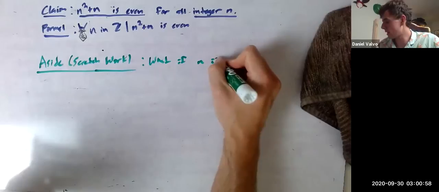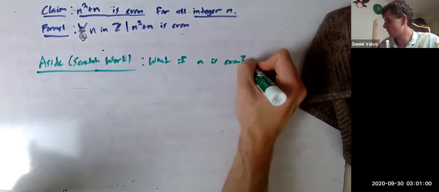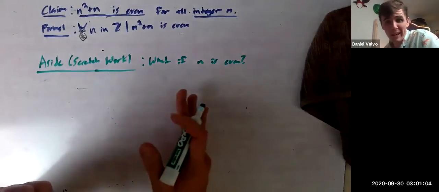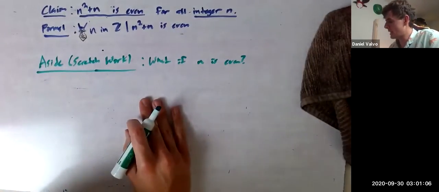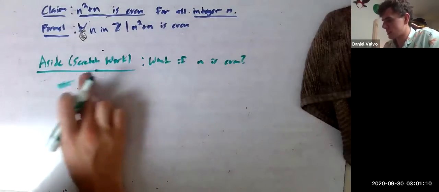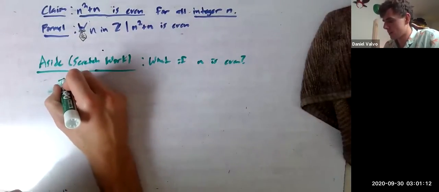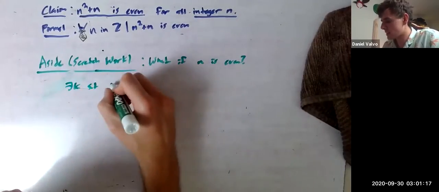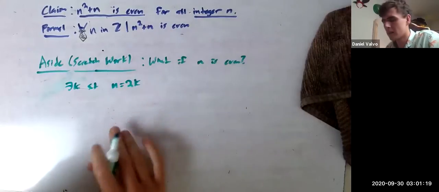What if n is even? Right? It's a little more manageable. If n's even, then there exists a k, and we have to be formal here, there exists a k such that n equals 2k, right?